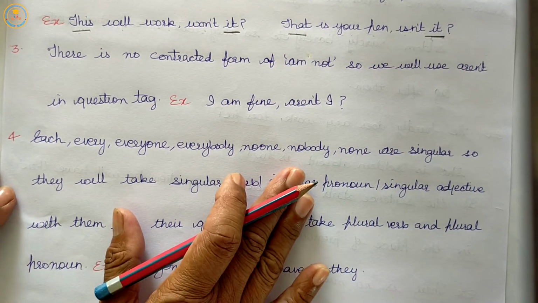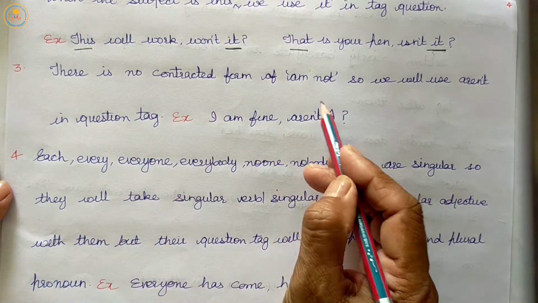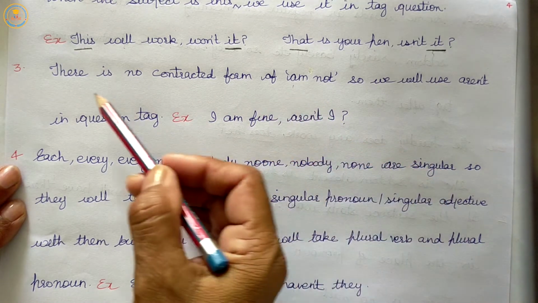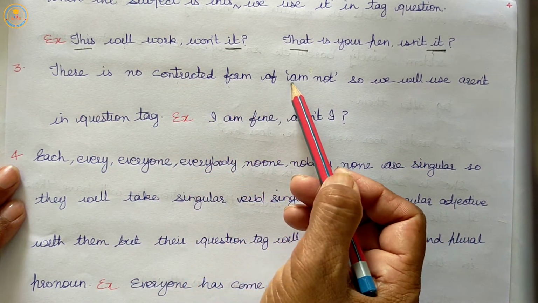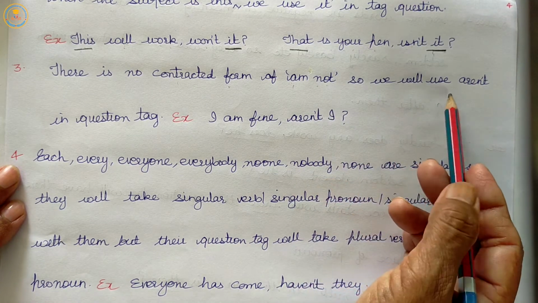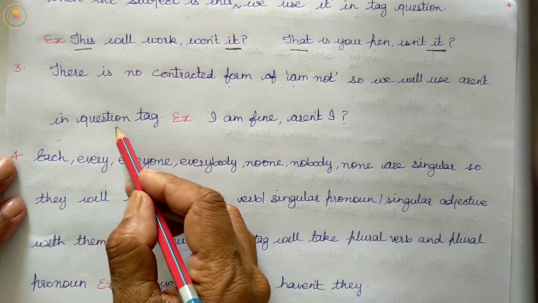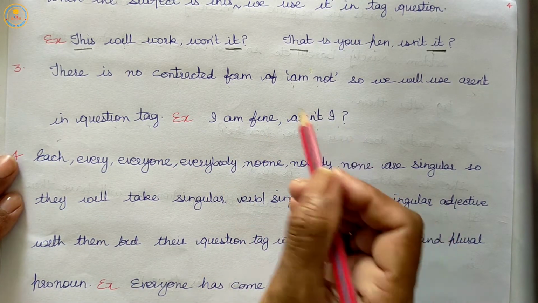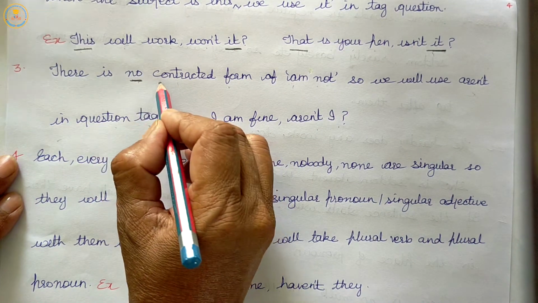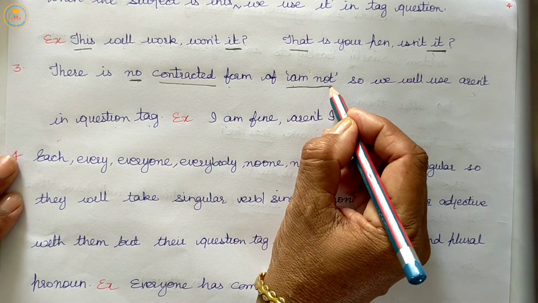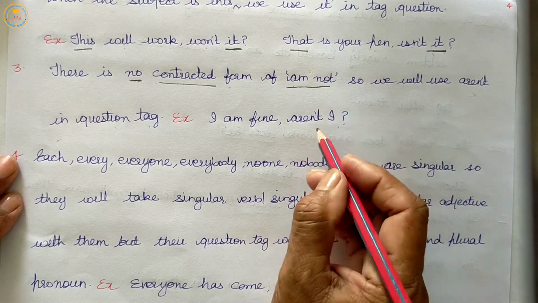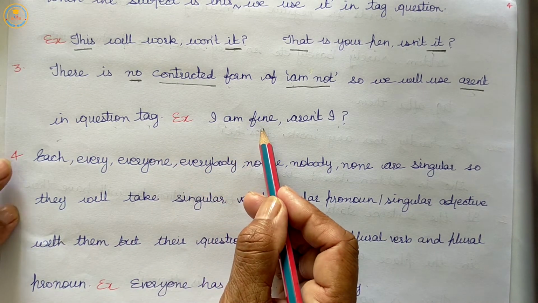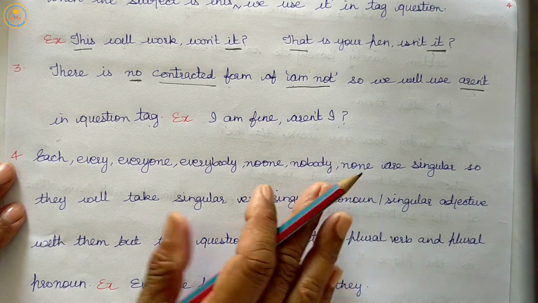Next rule, there is no contracted form of am not. This one we have already discussed in our previous topic. So we will use aren't in tag question. I am fine. Aren't I? Listen carefully. There is no contracted sign for am not. So we will use aren't in the question tag. I am fine. Aren't I?